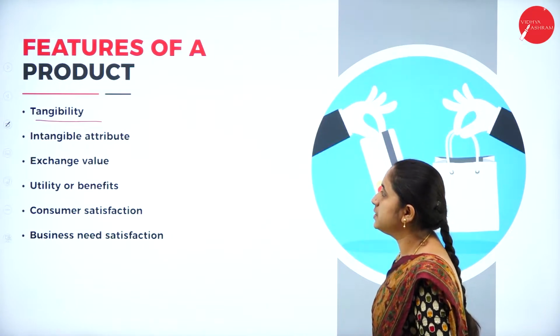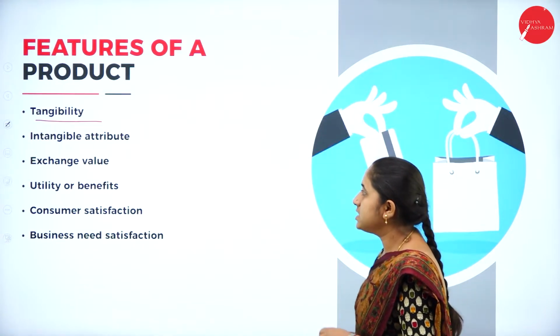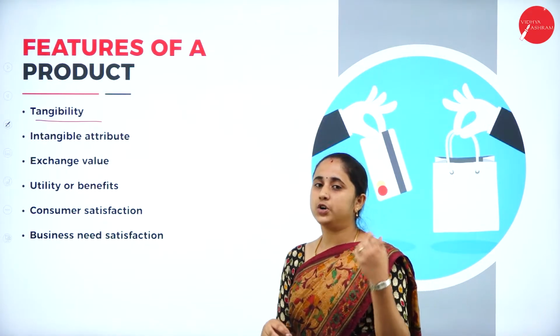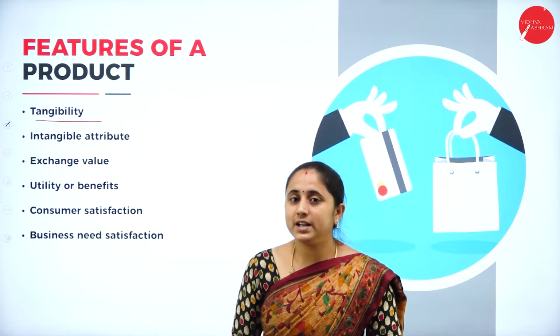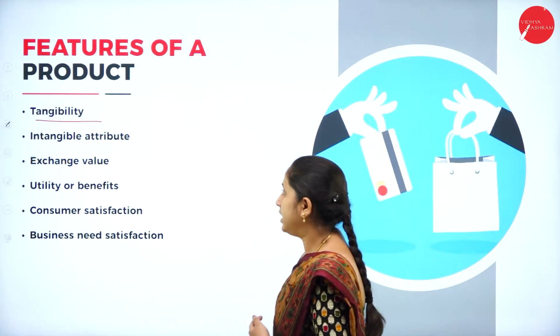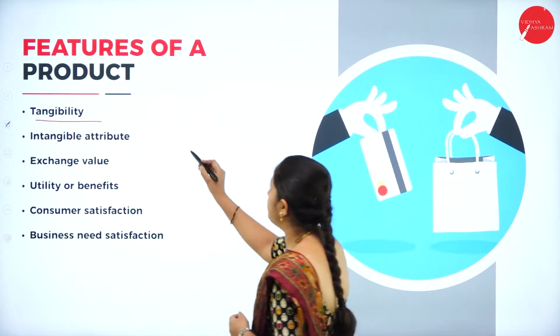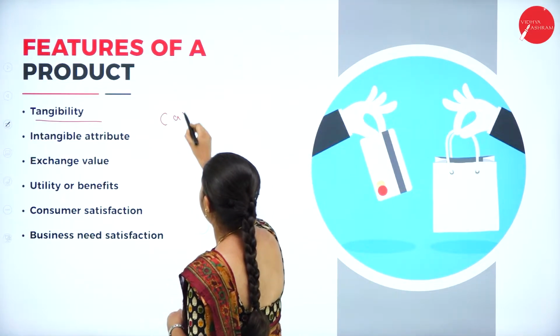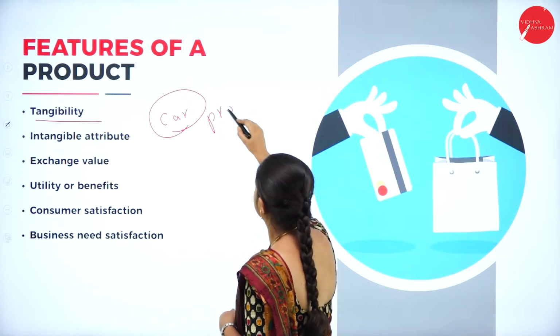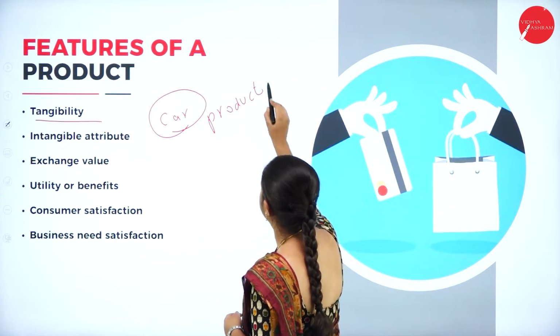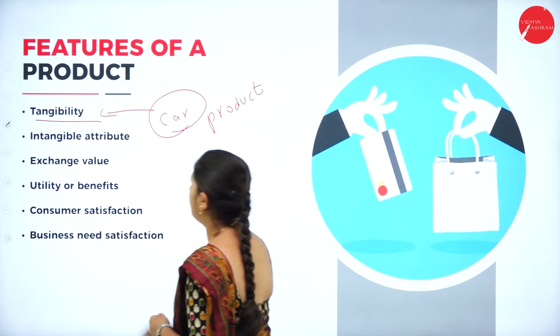Next, intangible attributes. Intangible attribute means it's not only a tangible good, it also renders intangible services. For example, if a customer purchases a car, he does not only purchase a car. Car is a tangible product.